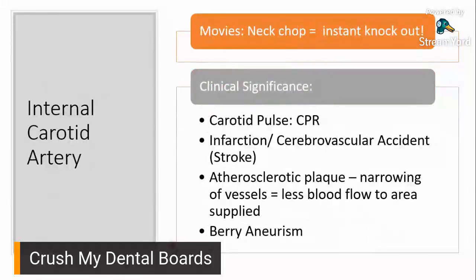Okay? So, internal carotid artery, paano nyo ba siya mabilis maalala? Or yung significance niya? You know how when you watch movies and you see all these people na, pag naglalaban, para ma-defeat nila yung kalaban nila, may neck chop. Ano yun? Diba kapag tinira na yung leg, knock out na yung kalaban. Why? It's because of your common carotid artery and your internal carotid artery.